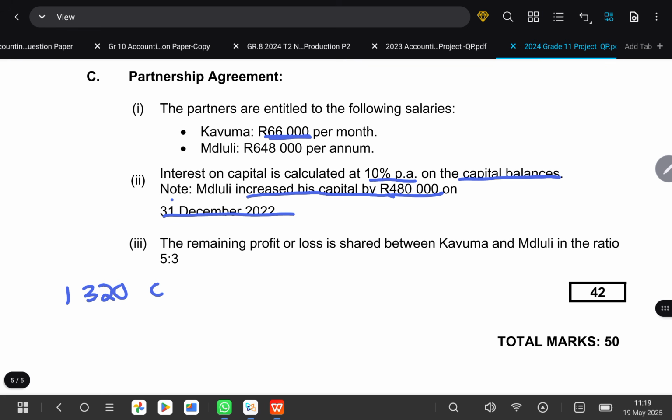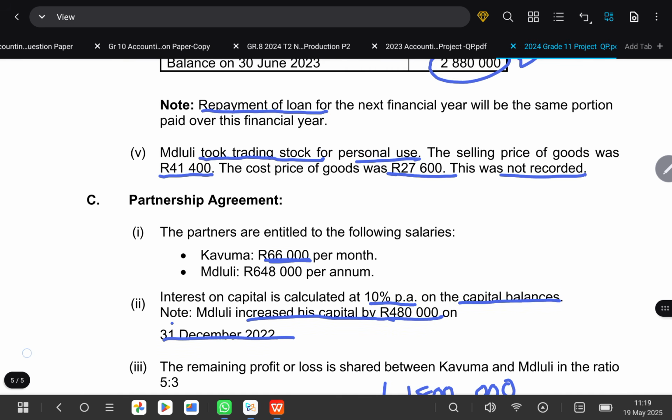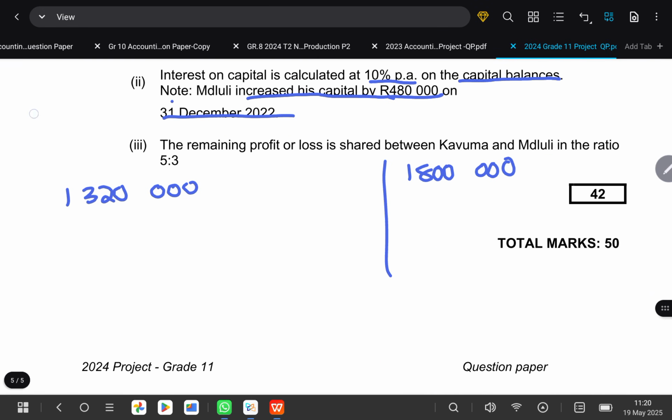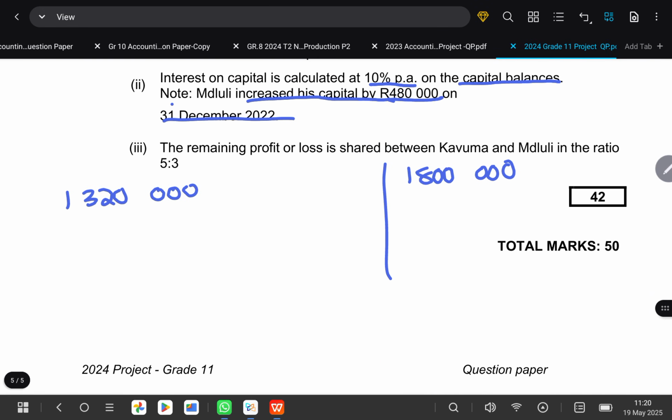Okay, so we need to calculate for the time it was 1,320,000, and then for the time his capital was 1,800,000. The increase took place at the end of December. So before that, we need to count from July up until December. July, August, September, October, November, December, it's 6 months.